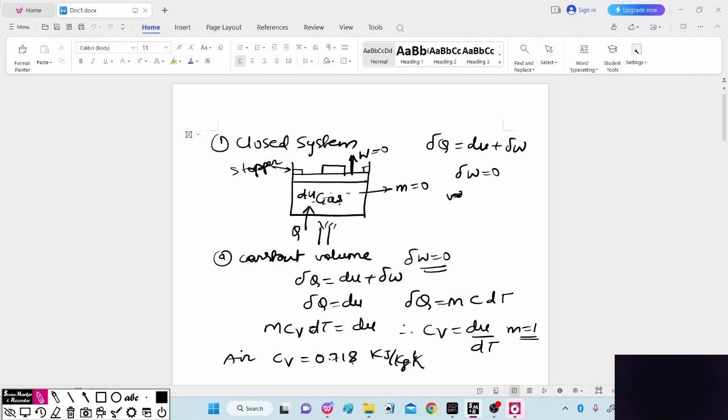Then we will see the second part, which is the application of the first law of thermodynamics for the closed system when the system is at constant pressure.